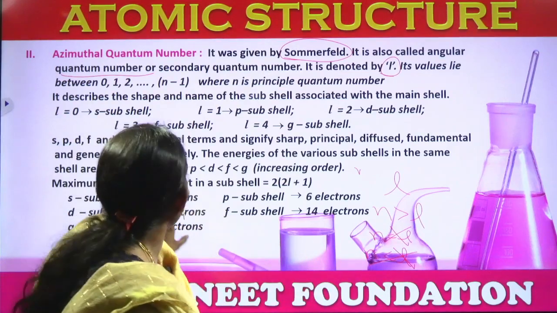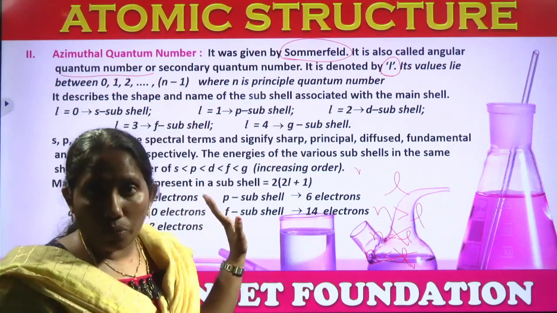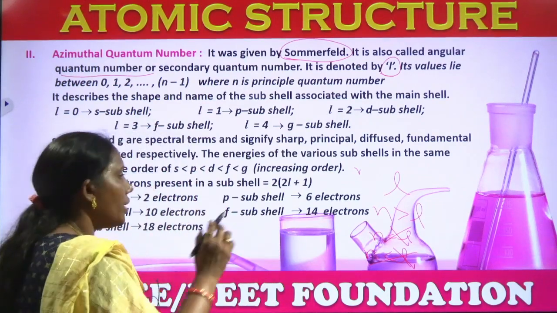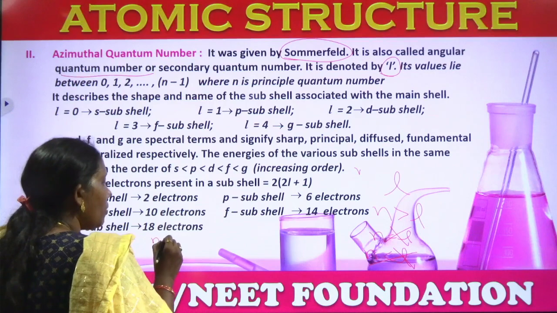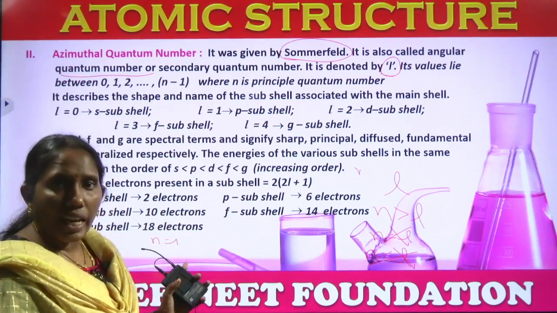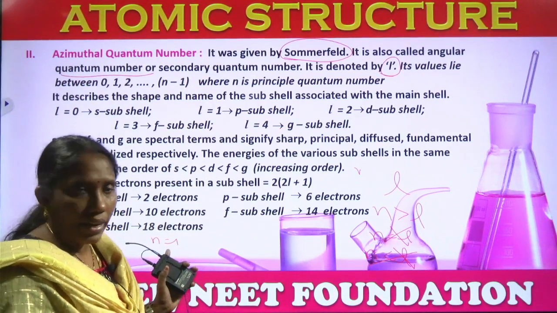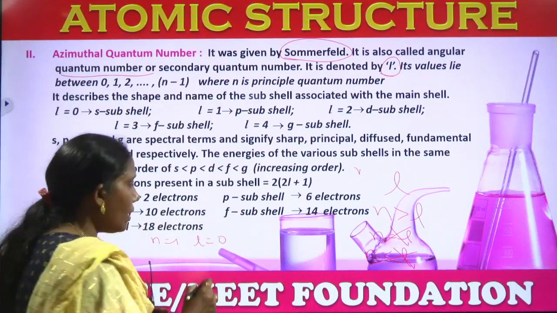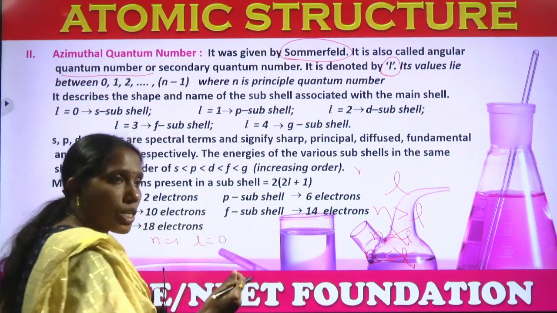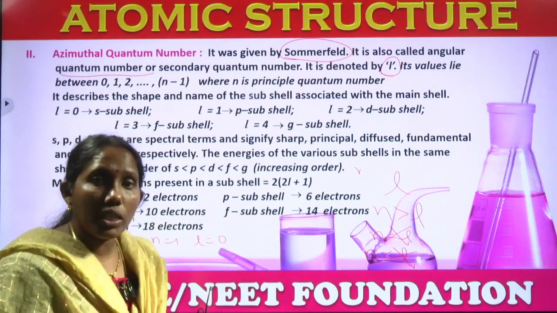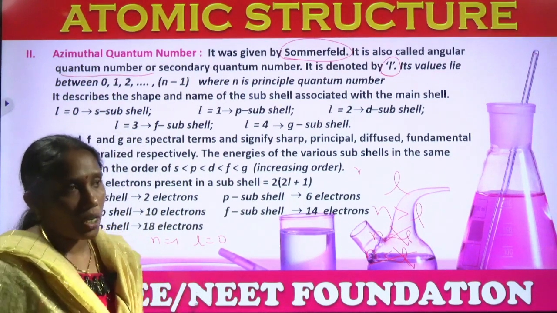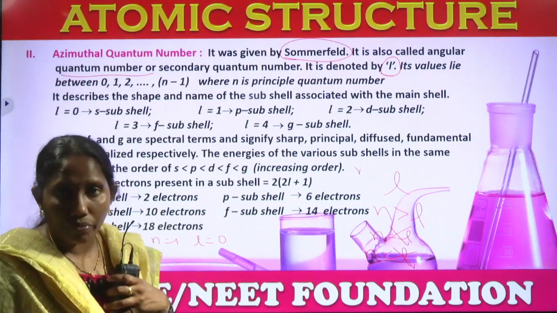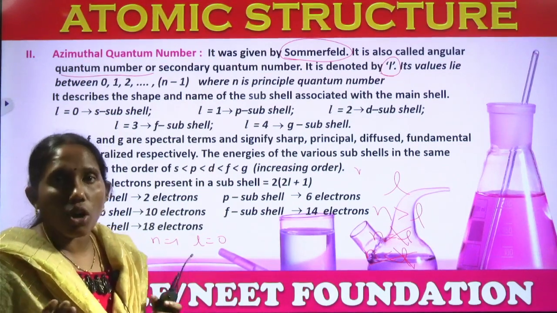Okay, see here, when l equals 0, then that subshell is called. According to this condition, when n equals 1, the l value should be less than n, right? So, the l value will be 0. l equal to 0 means that subshell or orbital. What is meant by orbital or subshell? The region where the probability of finding an electron is maximum is called its orbital.